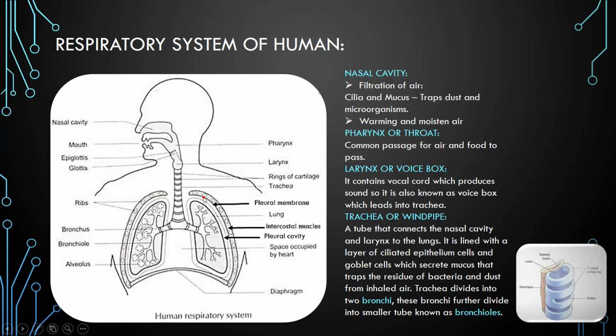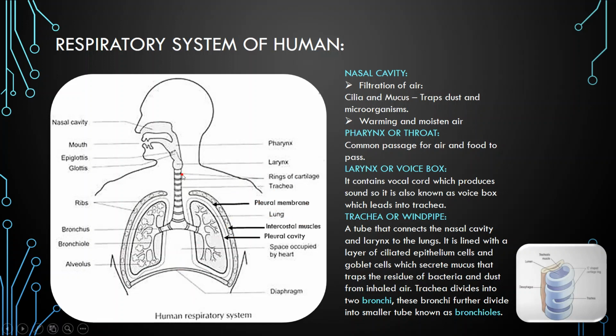The larynx is also known as the voice box because it contains the vocal cords and produces sound.